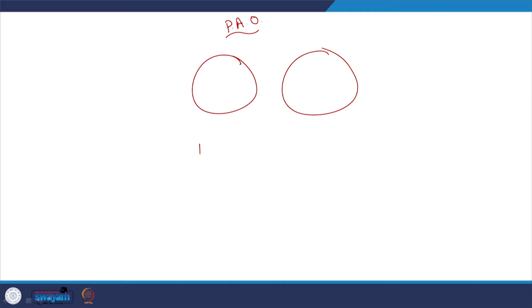So, one is anaerobic conditions, meaning we do not have any electron acceptors here, right. Not anoxic, not aerobic. Aerobic, oxygen is the electron acceptor. In the anoxic case, we will have NO3- as the electron acceptor. In anaerobic, we do not have oxygen or NO3-. And the next we will have aerobic conditions.